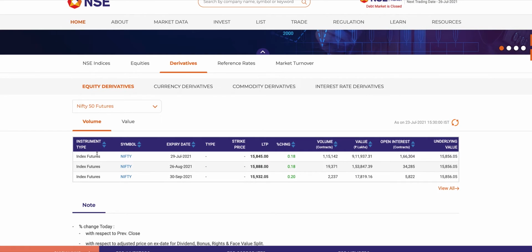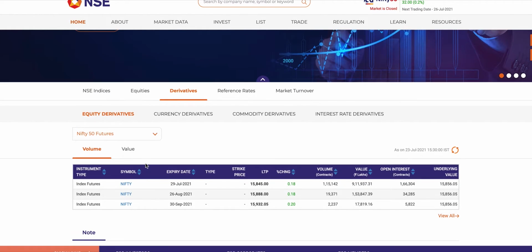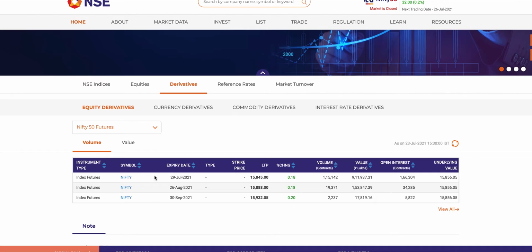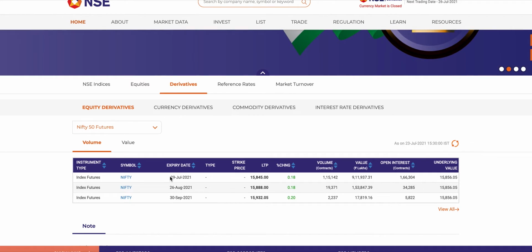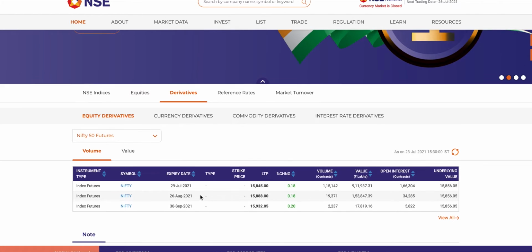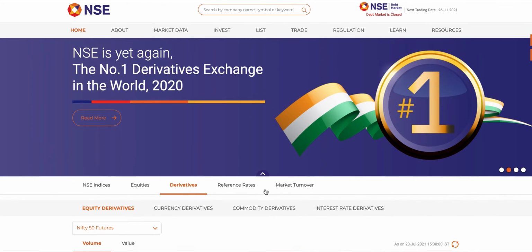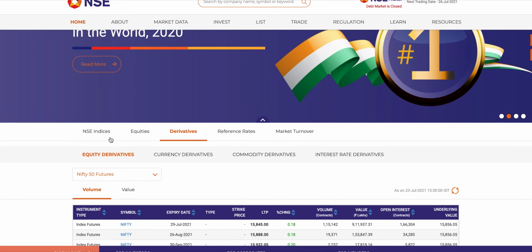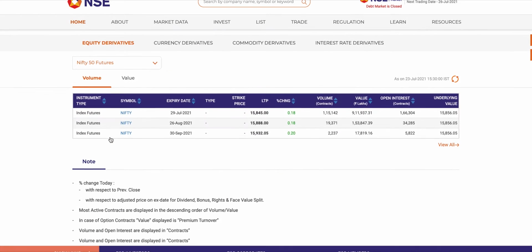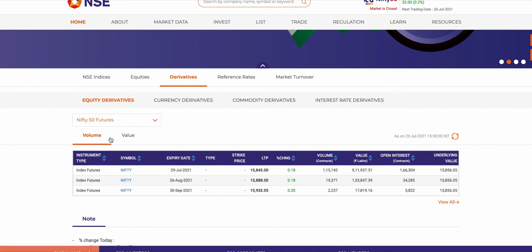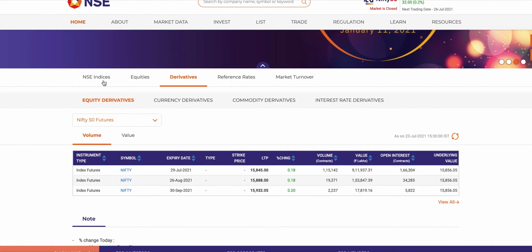In futures, we are actually talking about the value of the underlying. The underlying here is Nifty on a particular date, in this case 29th July. You can see the last trading price is 15,845. Let's see what the actual Nifty value is, the underlying value.